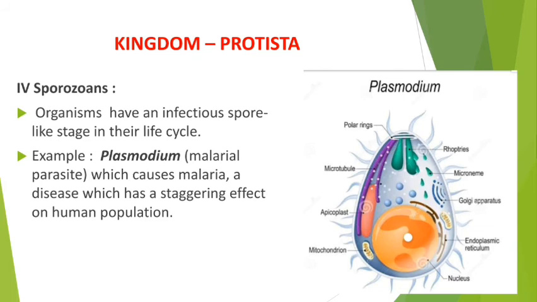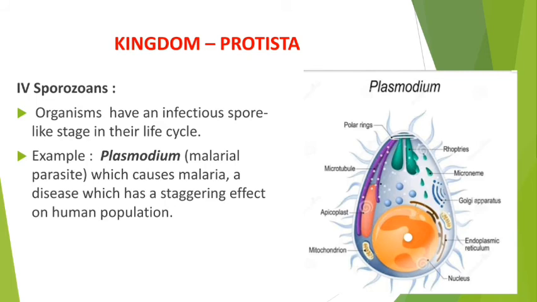Here you may see in the diagram, this is Plasmodium. And what is Plasmodium? It is a malaria parasite. In human beings, we hear that people are suffering from malaria fever. So this malaria fever is due to what? Plasmodium. Sometimes we may think that malaria is due to the mosquito, isn't it?